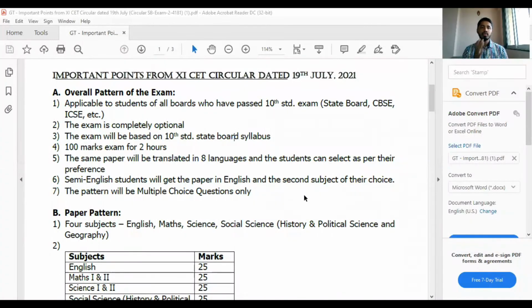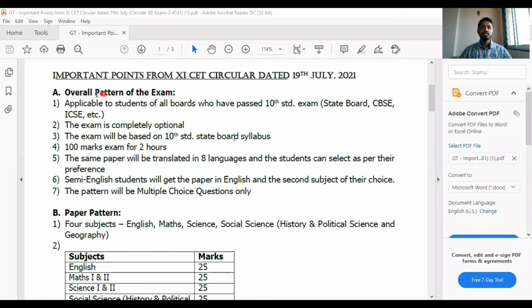I'll be going according to the government circular that is given. So we'll go step by step and see each and everything about the CET so that all your doubts are cleared. As you can see in front of your screen, there are certain points about the CET. This was the circular which was released by the government on the 19th of July 2021. We'll see this point by point.